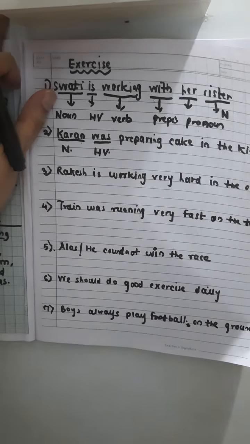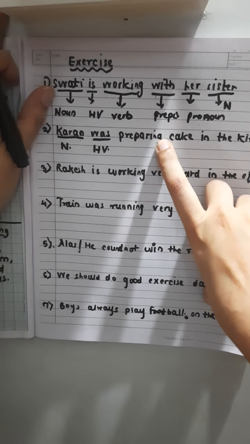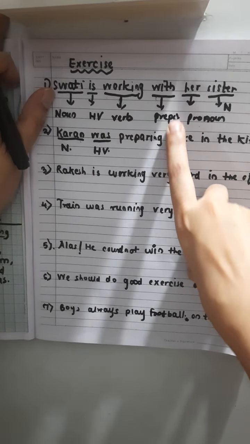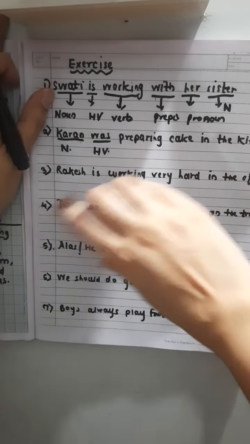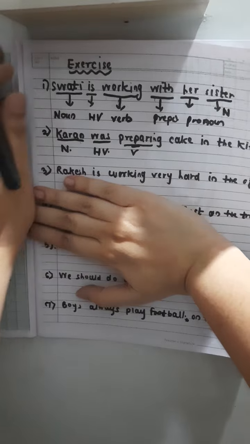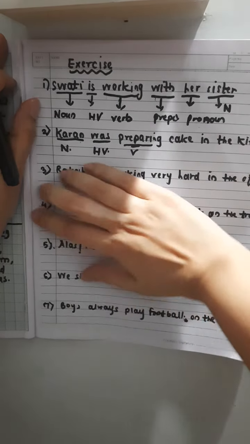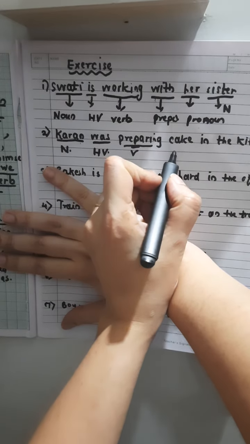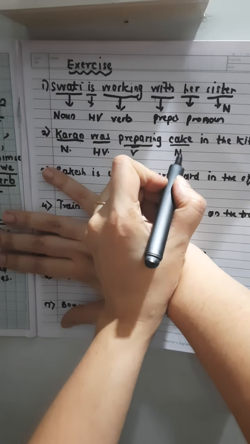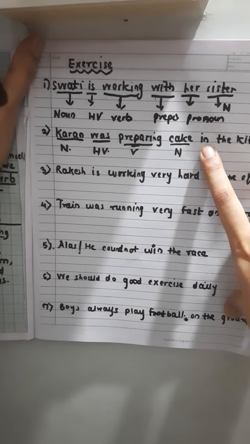Fine. After that, preparing. Preparing has ing again, and it's an action, so it will obviously be a verb. Right? After that, cake. It's a noun. After that, it's the turn of in.